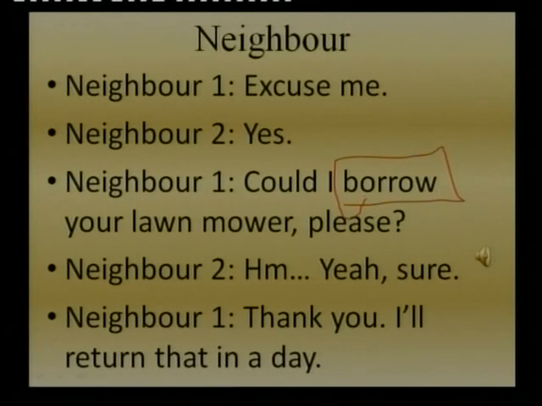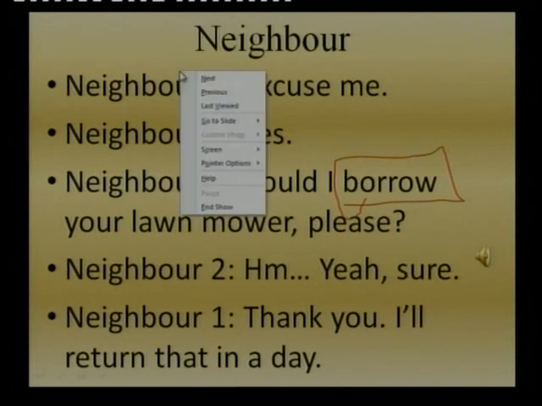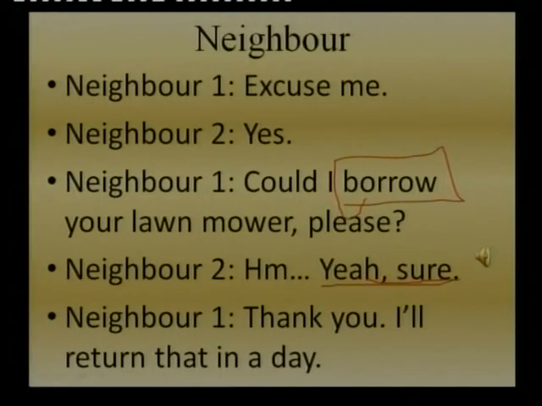So that's it, and now the response of the neighbor is also important for us. Here we have the response that says, Yeah, sure. That is one response that we can use for granting permission. Yeah, sure. Sure is the only word. In fact, yeah is for yes. Yeah means yes. And sure is the only word that the neighbor has used to grant permission. Yeah, sure. That's what he says.